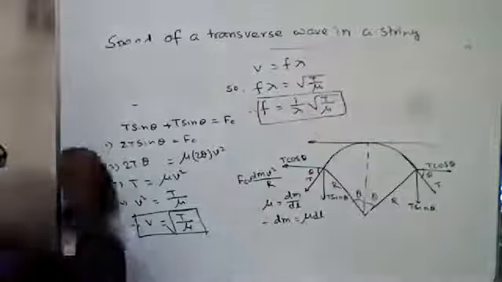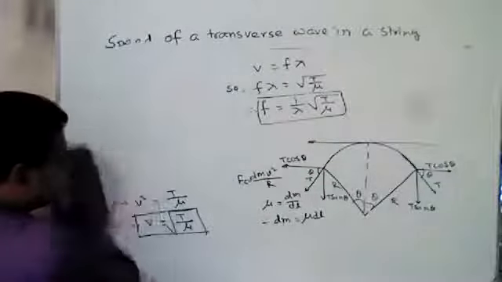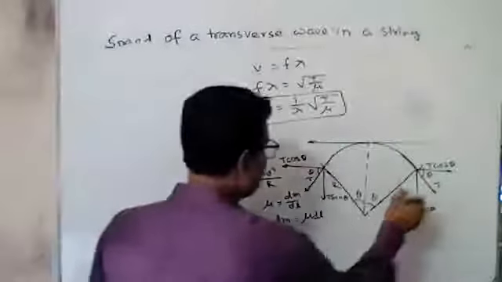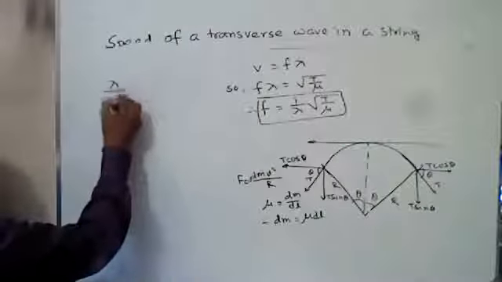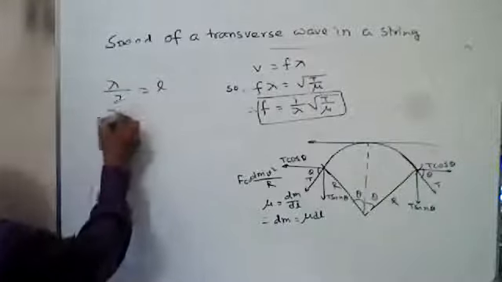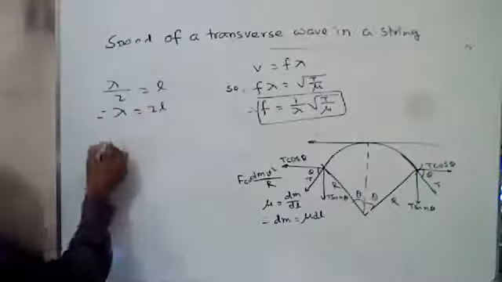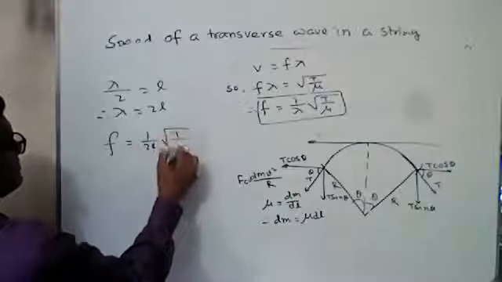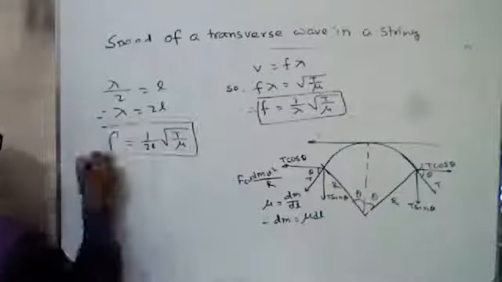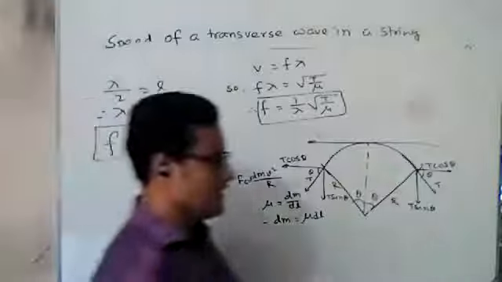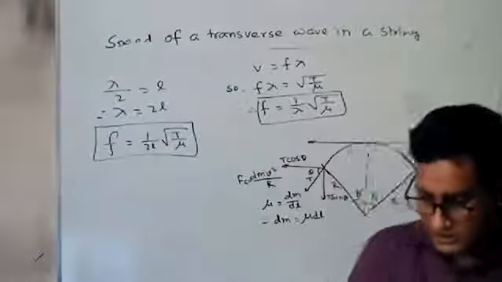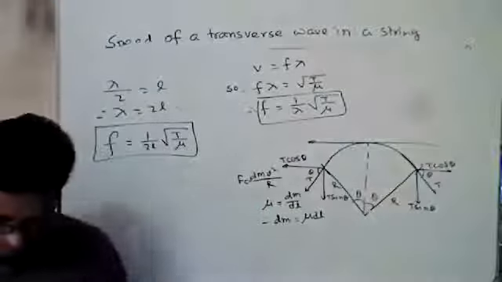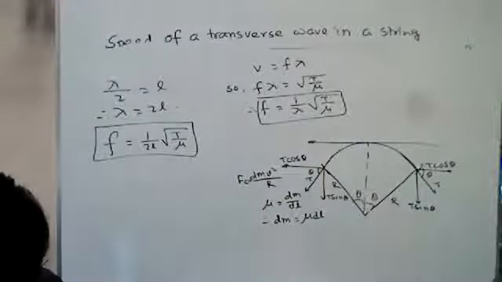Now, on the other hand, if the total length of the wire is L, and this length is lambda by 2, then lambda by 2 equals L, so we can say lambda equals twice L. So the frequency will be 1 by twice L root over T by mu. This is also the frequency: f equals 1 by 2L root over T by mu.